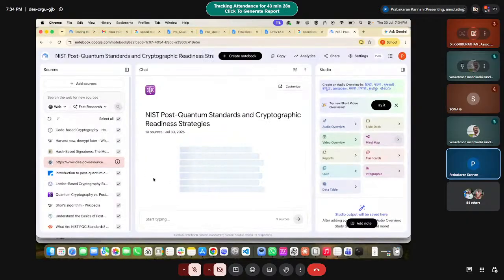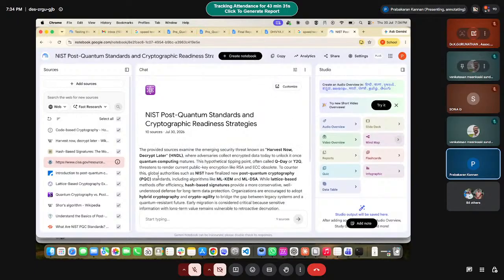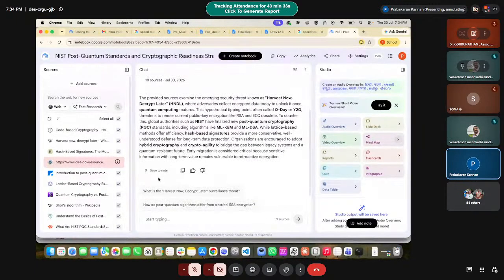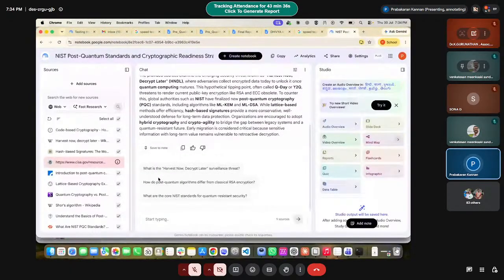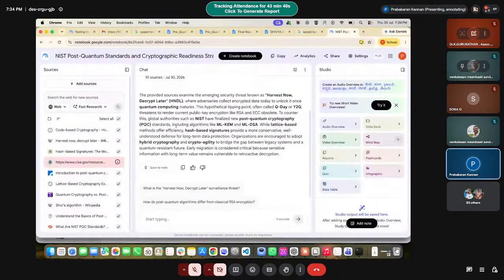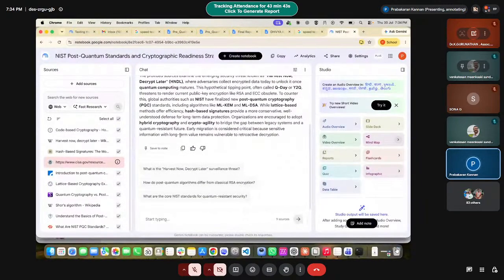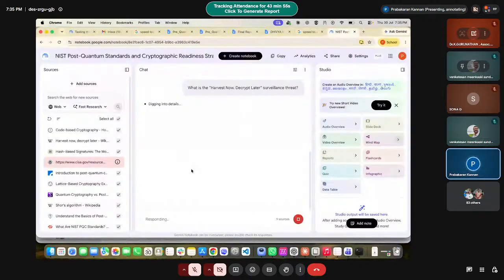Okay. First it will give what it means. Then it will also suggest follow-up questions. Once you read it, these are questions which would definitely have risen in your mind. But NotebookLM also suggests the questions, for example, what is harvest now, decrypt later. Again, it will give answers continuously.